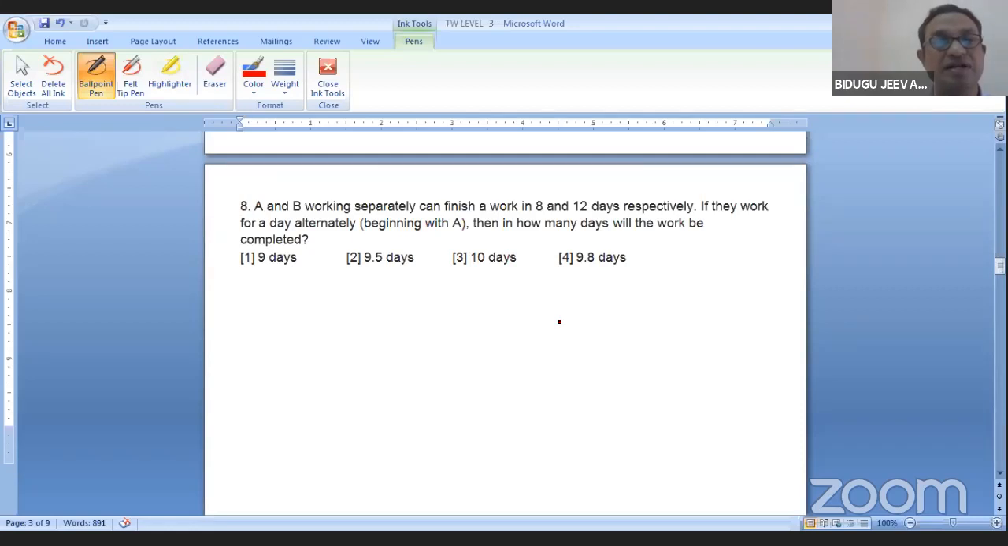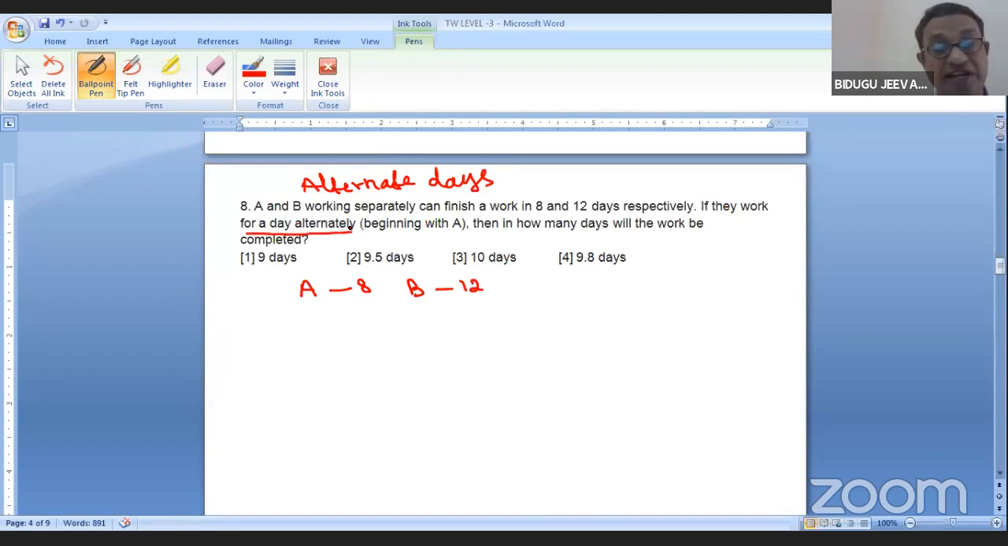Fine. This is the new concept. Today we are talking about alternate days. A can do your work in 8 days. B can do your work in 12 days. If they work for a day alternately, beginning with A, so alternate days means starting with A. First day A will do, second day B, third day A, then B, like that. How many days will the work be completed? New concept. Let me talk clearly.